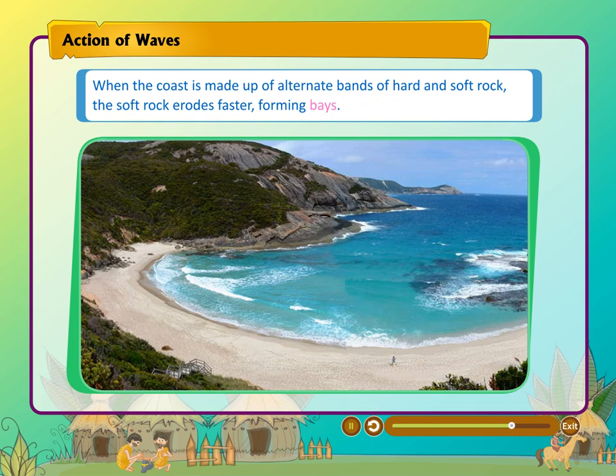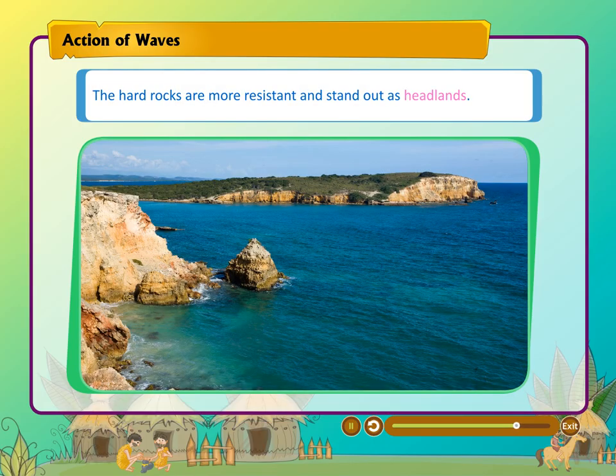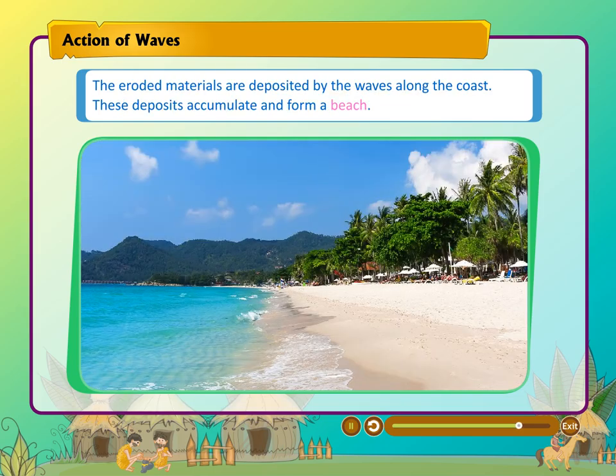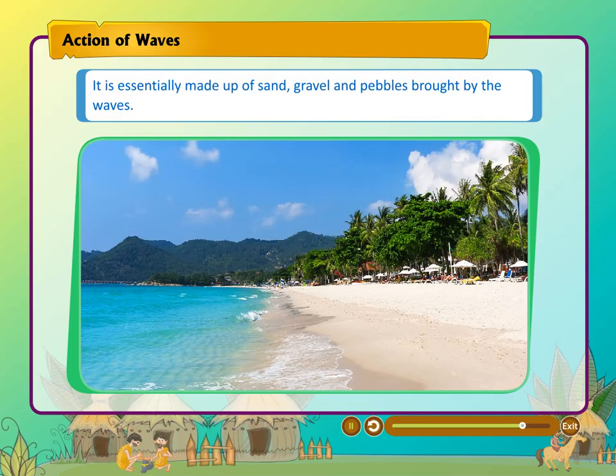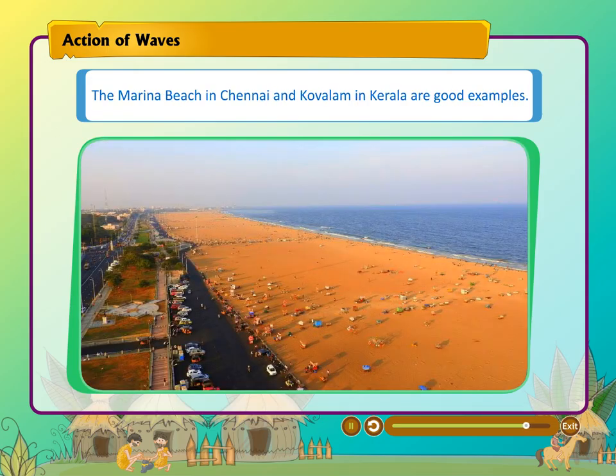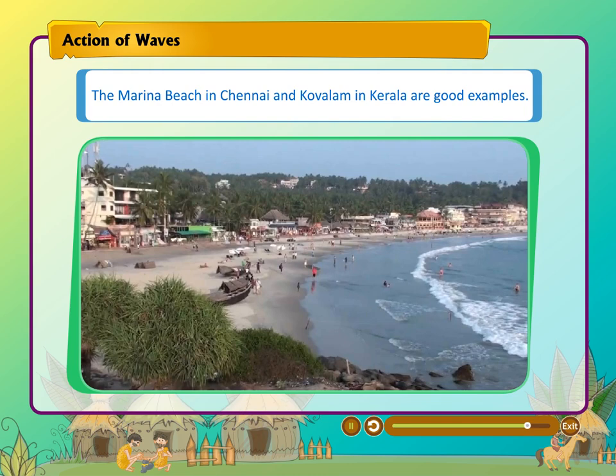When the coast is made up of alternate bands of hard and soft rock, the soft rock erodes faster, forming bays. The hard rocks are the most resistant and stand out as headlands. The eroded materials are deposited by the waves along the coast. These deposits accumulate and form a beach. It is essentially made up of sand, gravel, and pebbles brought by the waves. The Marina Beach in Chennai and Kovalam in Kerala are good examples.